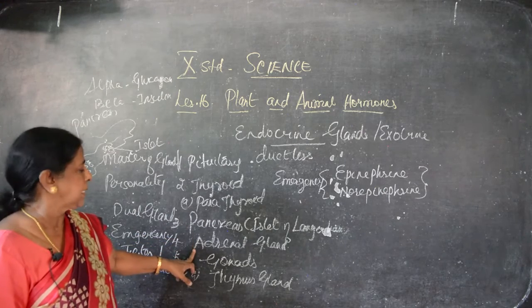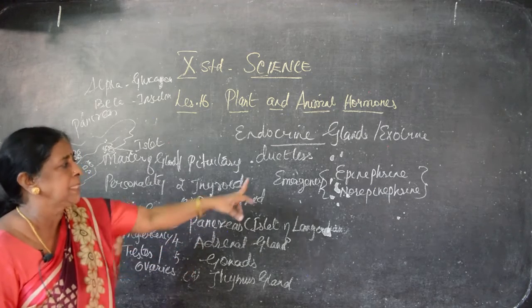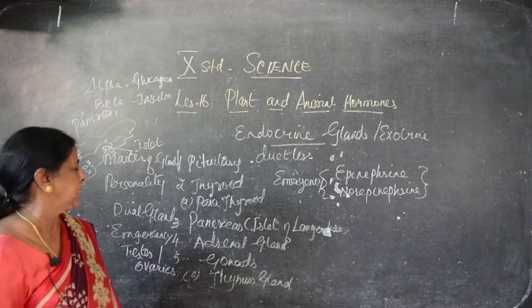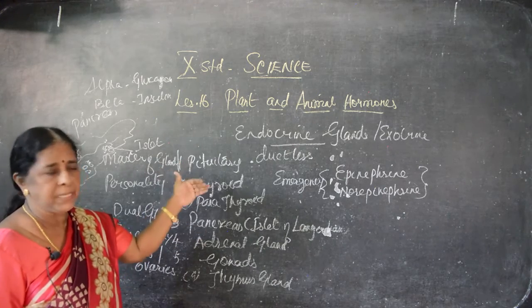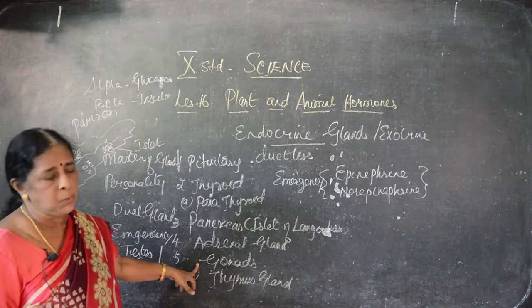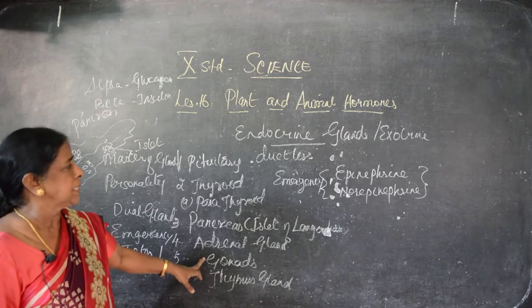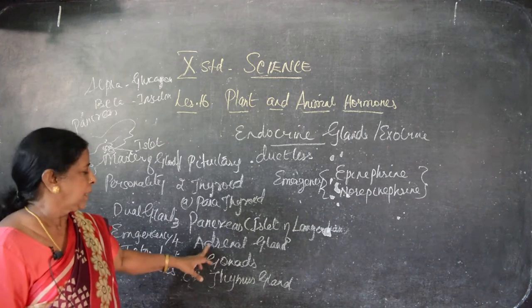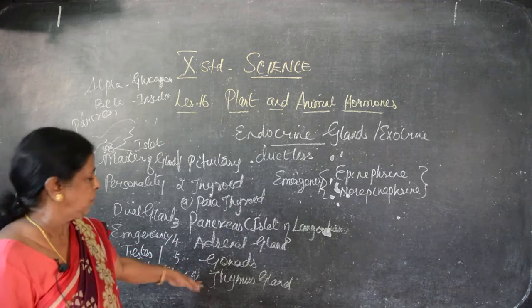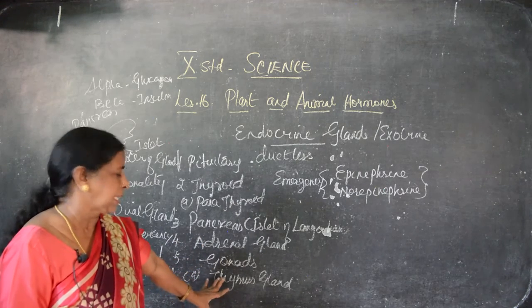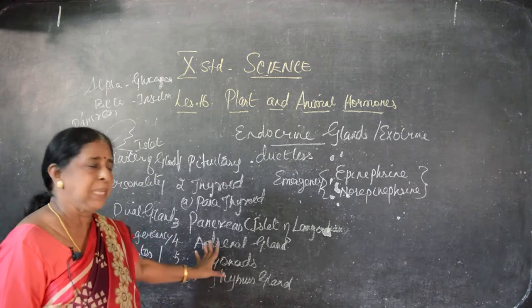And the adrenal gland, I said, gives the emergency hormones. These two together are known as emergency hormone, otherwise known as hormone of fright, flight and fight. And gonads, you know, male and female. Male, I said, produces testosterone, that is testes. Female ovaries produce estrogen and progesterone. The thymus gland also helps for the secondary growth of human beings, male as well as female.